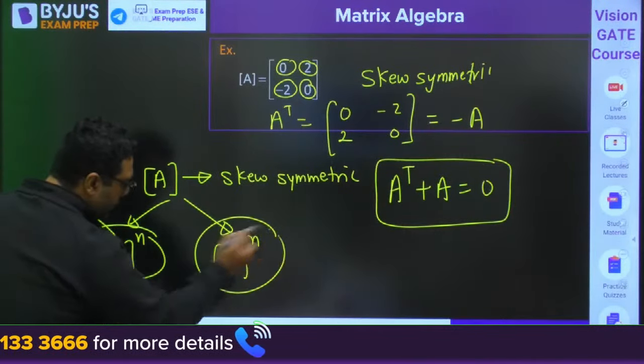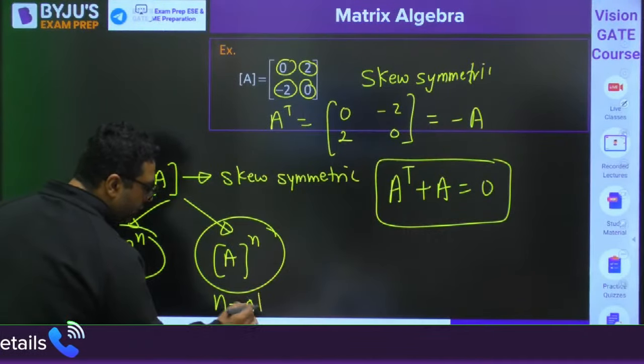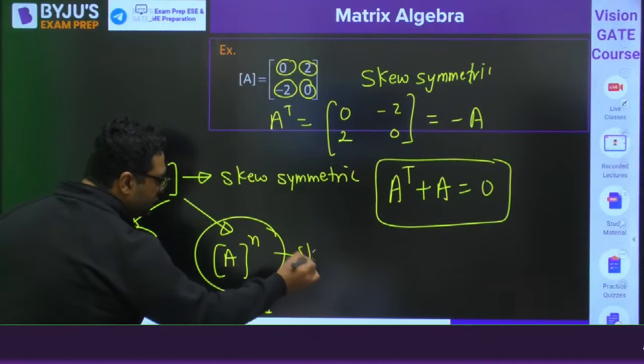And if n is odd, then this will be skew symmetric.